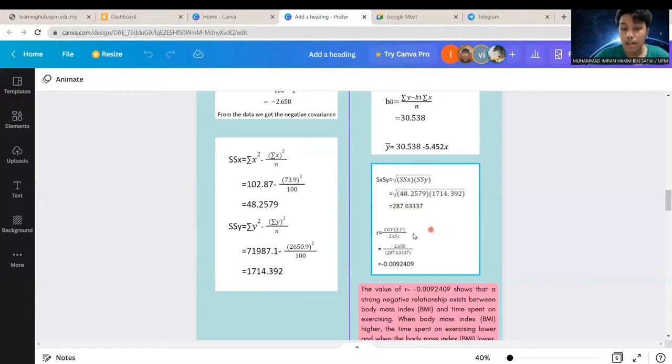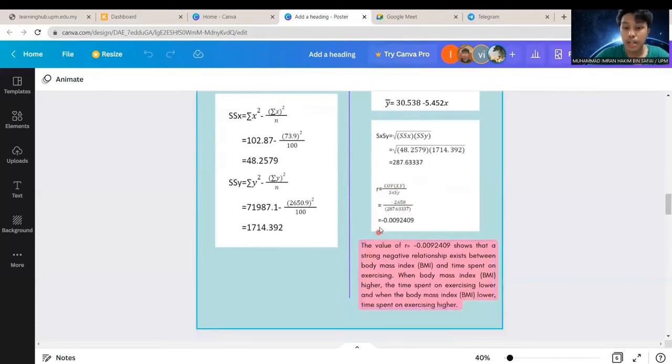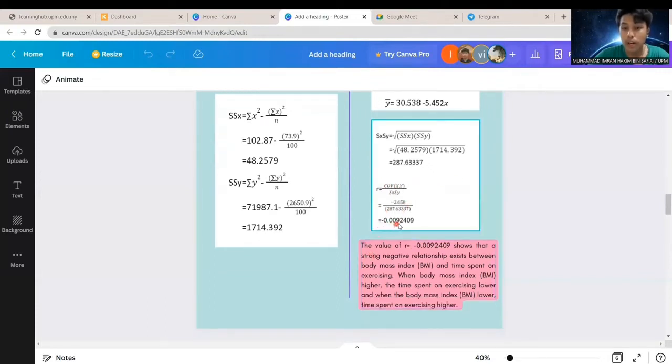The formula of the Pearson product moment is R equals covariance over SxSy. We substitute and get negative 0.0092409.